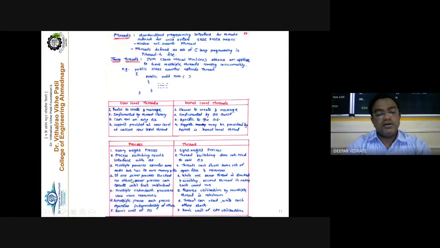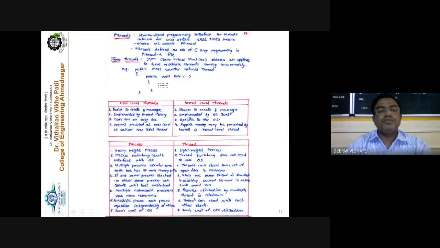If one server process is blocked, no other server process can execute until the first is unblocked. But in the case of threads, it is not so. While the server thread is blocked and waiting, the second thread is in a running or execution state. Multiple redundant processes use more resources, whereas the resource utilization by multiple threads is minimum. In multiple processes, each process operates independently of each other. They are totally isolated and independent. But threads are not isolated and not independent. They can read and write each other's stack.